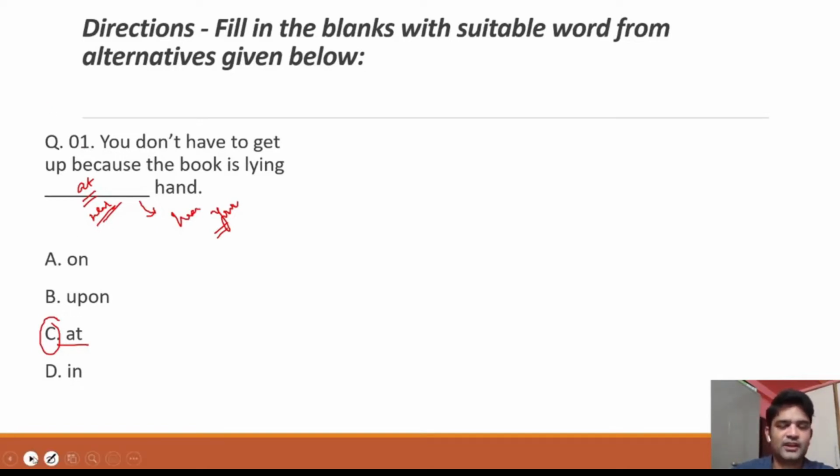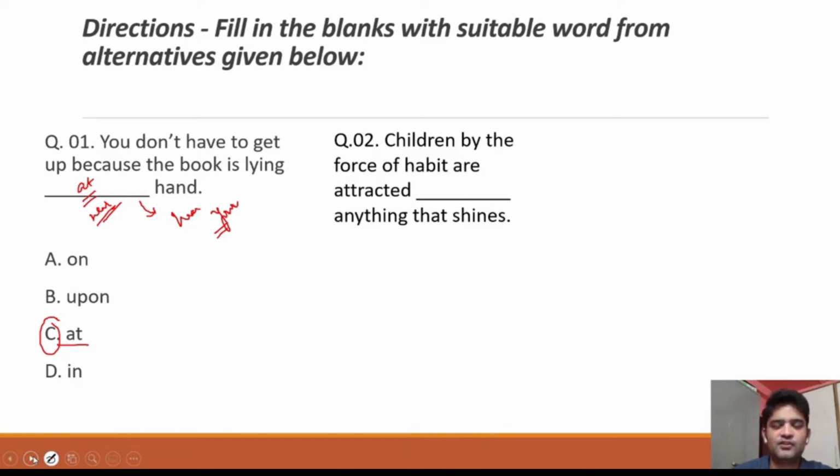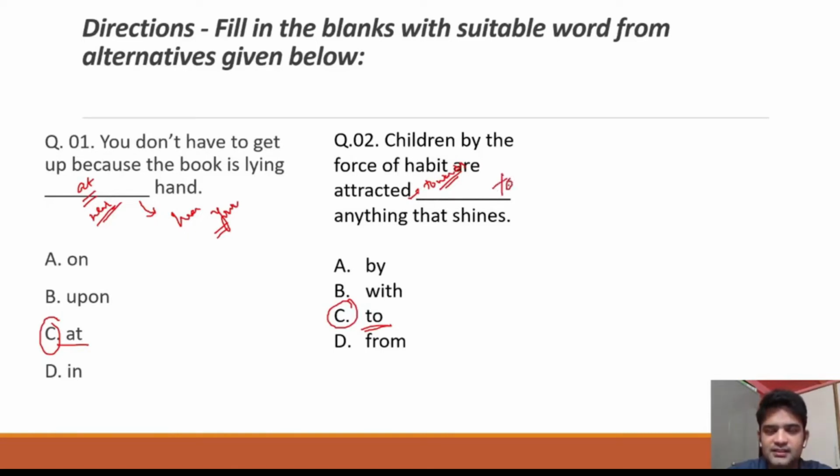Now let's look at the second one. Children by the force of habit are attracted dash anything that shines. The options are by, with, to, and from. Children are attracted towards anything that shines. So the closest word here in prepositions is to. Whenever you are attracted towards, the answer in prepositions is to. So the answer for the second fill in the blanks is to.